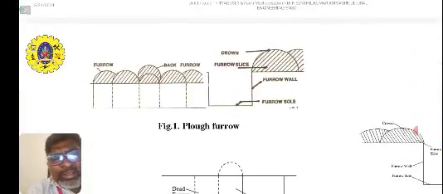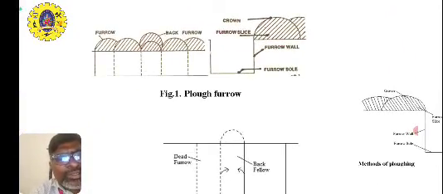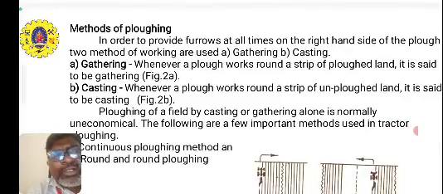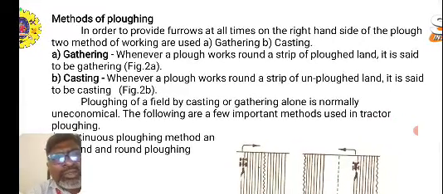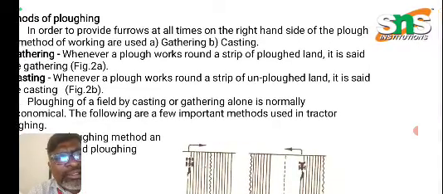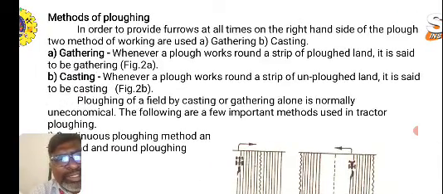So here are the images which show the plow furrows. You can see this, as well as the methods of plowing images also given over here. And to say about the methods of plowing, in order to always leave furrows on the right hand side of the plow, two methods of working are used. One is gathering, another one is casting.